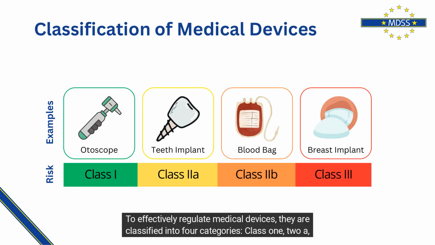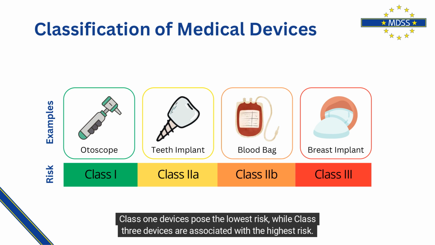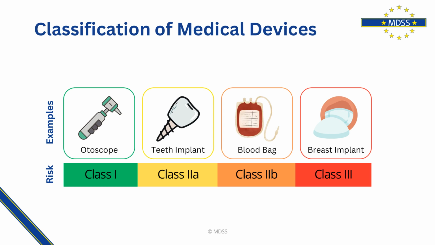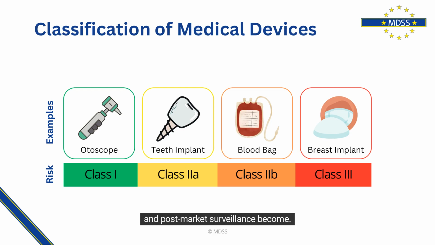To effectively regulate medical devices, they are classified into 4 categories: Class 1, 2A, 2B, and 3. Class 1 devices pose the lowest risk, while Class 3 devices are associated with the highest risk. As you can imagine, the higher the risk, the more rigorous the requirements for testing, clinical evaluation, and post-market surveillance become.